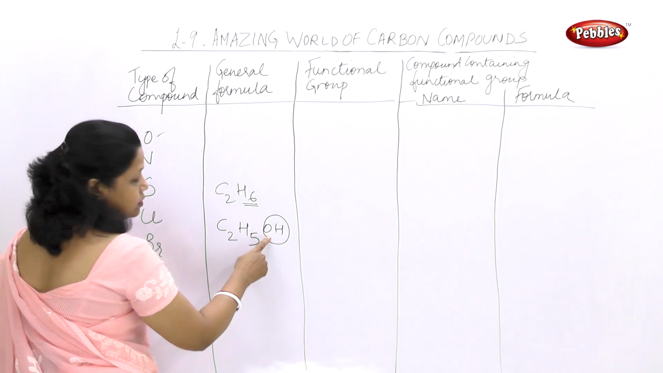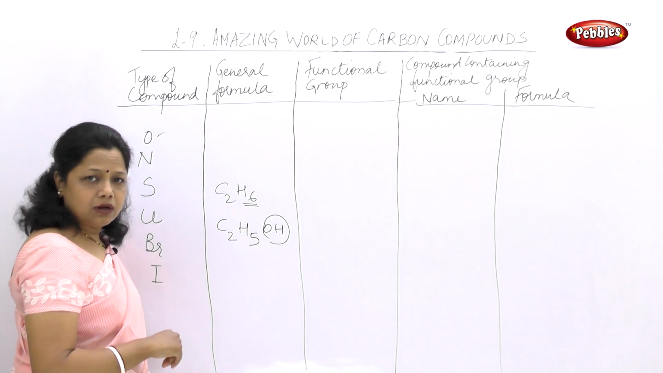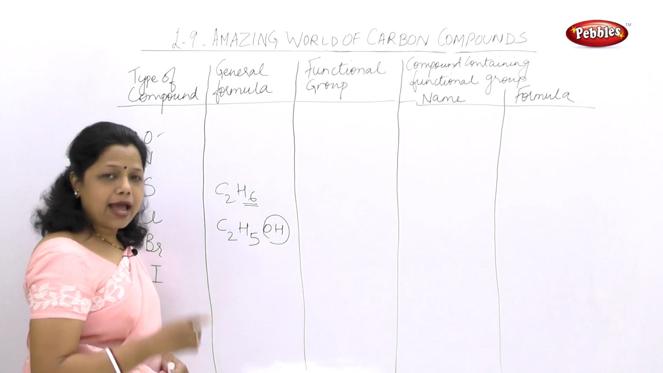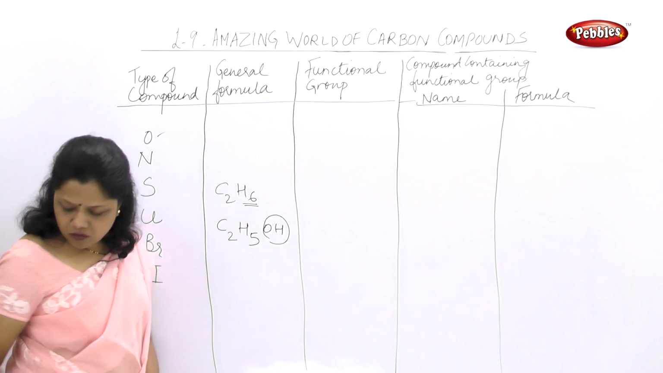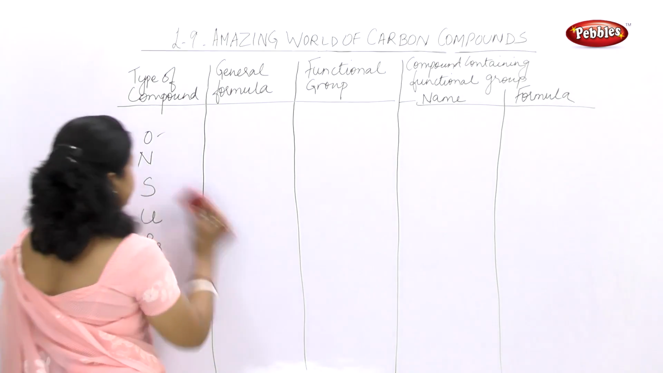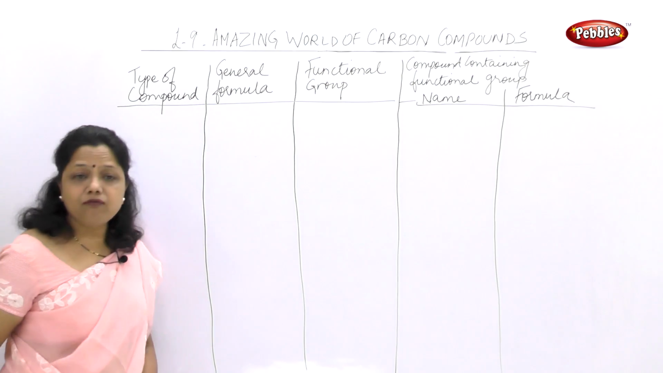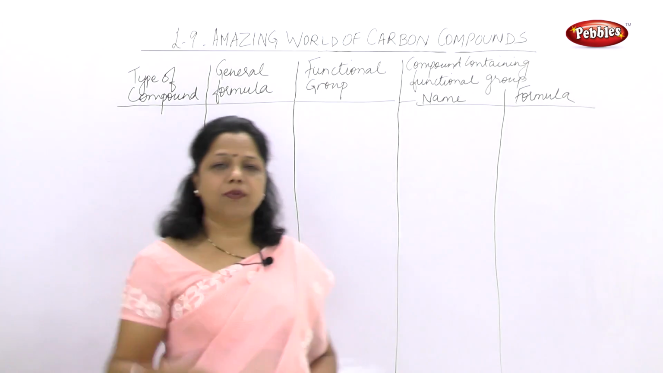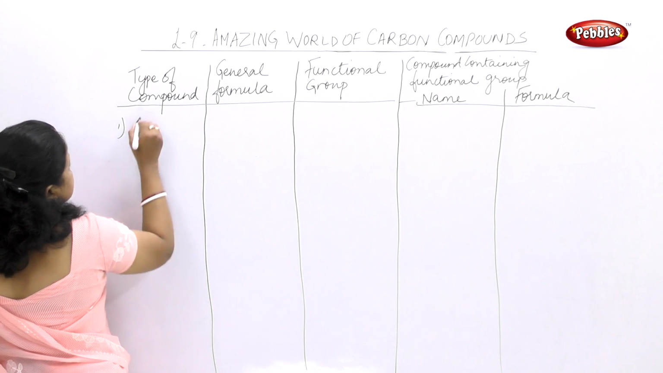One atom, a different atom or a group of atoms replacing one hydrogen to form a new compound having a different type of characteristic feature, that is called as functional group. Now let us see which type of atoms can replace hydrogen. There are mainly 4 types of compounds which we are going to learn. First is alcohols.